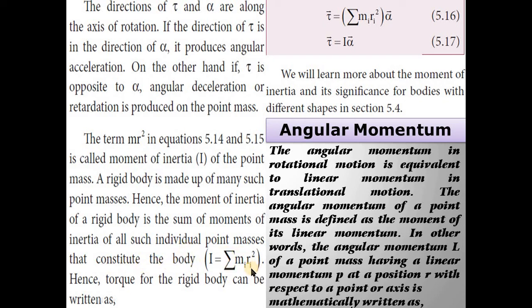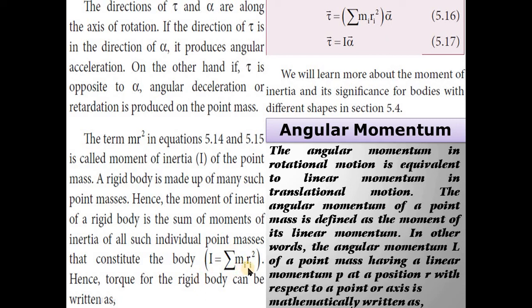I is equal to summation of mi ri square, taken over all the point masses of the body.